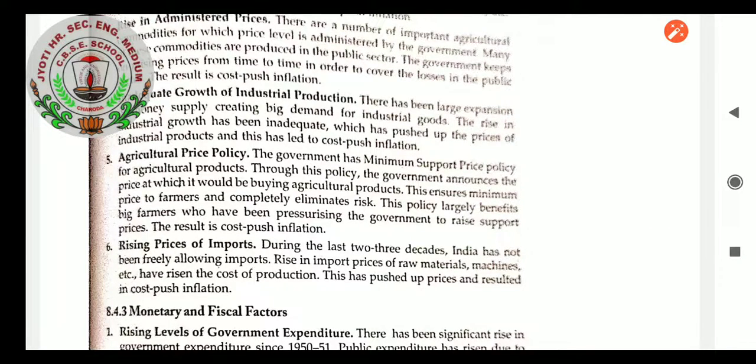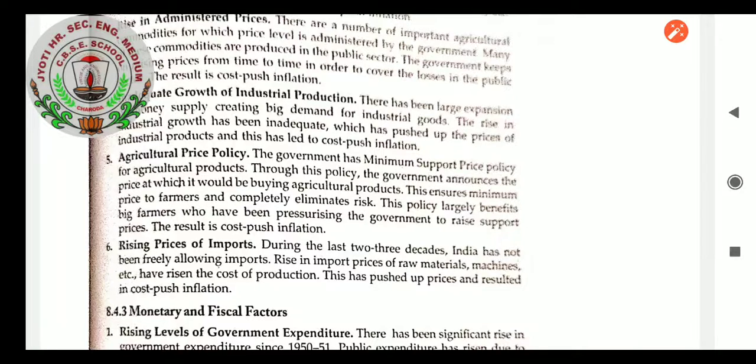Agriculture price policy. The government has a minimum support price policy for agriculture products. Through this policy, the government announces the price at which it would be buying agriculture products. This ensures a minimum price to farmers and completely eliminates risk. This policy largely benefits big farmers who have been pressurizing the government to raise support prices. The result is cost push inflation.